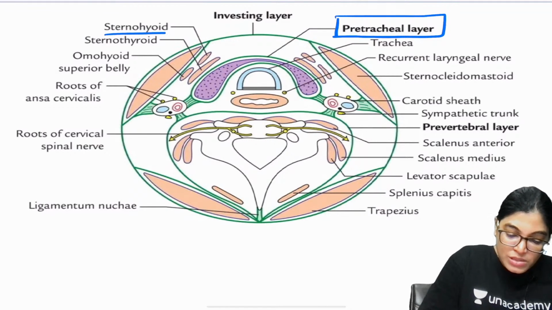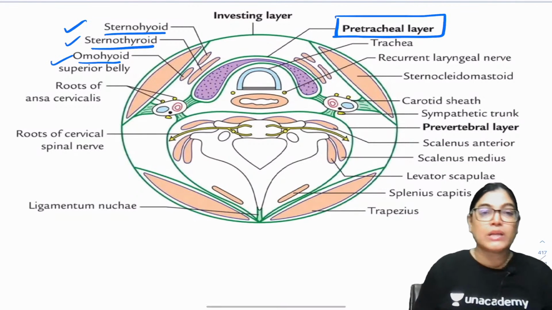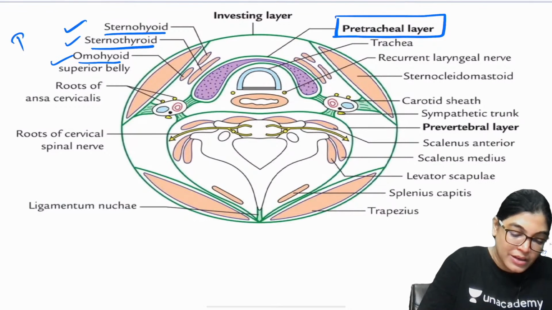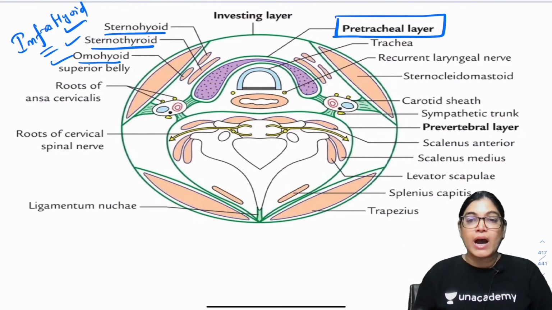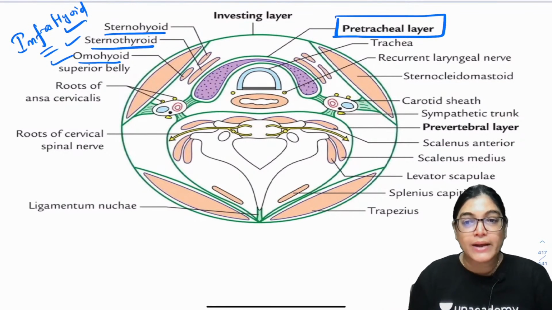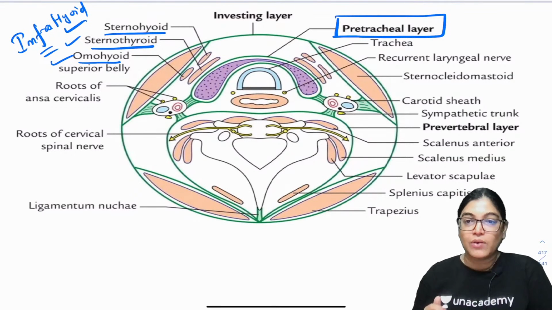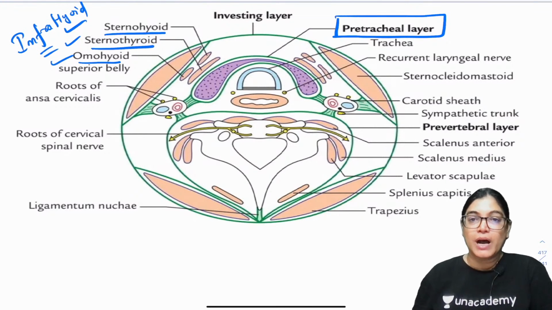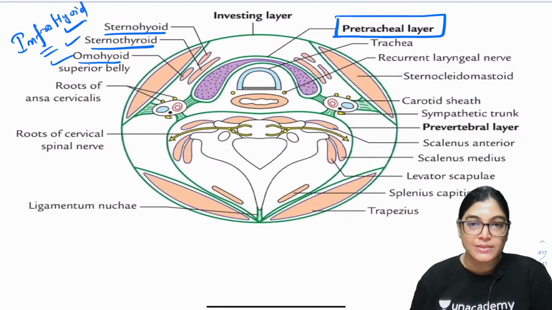The muscles enclosed are the omohyoid, sternohyoid and sternothyroid. So my dear aspirants, these are a group of infrahyoid muscles, not suprahyoid muscles. The location of sternohyoid, sternothyroid, omohyoid and thyrohyoid is below the level of the hyoid bone. So this is an example of infrahyoid muscle, not suprahyoid muscle. So option C was wrong, and that was the correct answer.